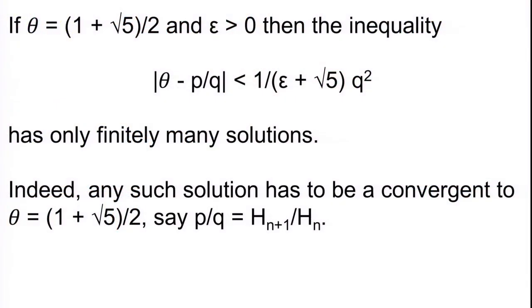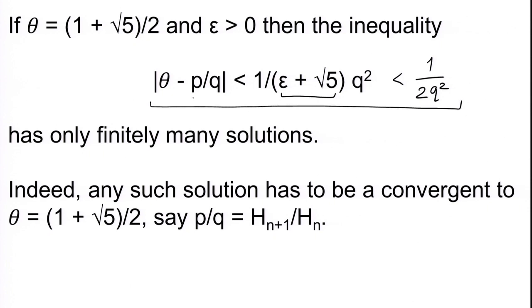Then we have also proved that any such solution has to be a convergent, because root 5 plus epsilon is bigger than 2. Already root 5 is bigger than 2, and then you are adding a positive quantity. So this is going to be less than 1 upon 2 q square, and we have proved that whenever you have a rational number approximating any real number theta with the property that mod theta minus p by q is less than 1 upon 2 q square, then this p by q has to be a convergent.